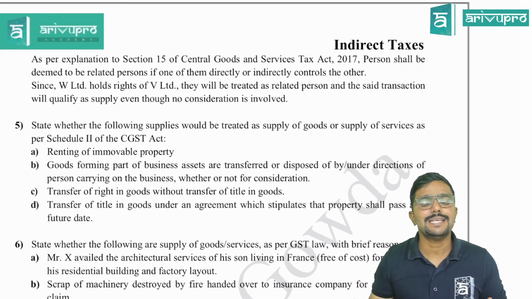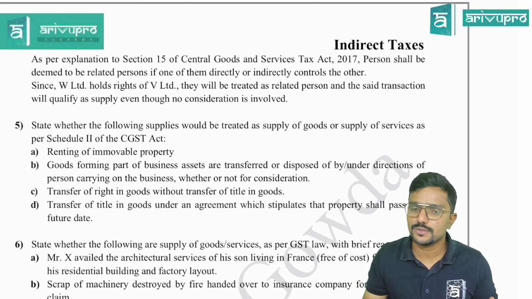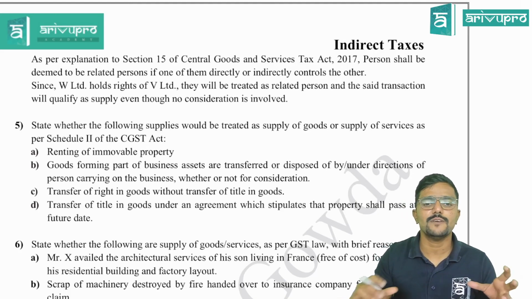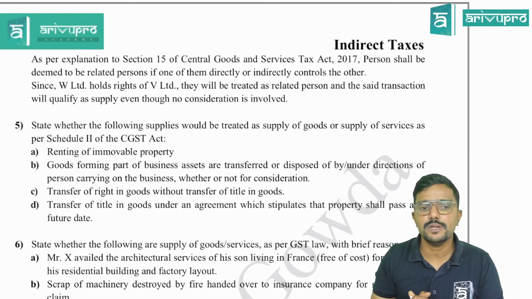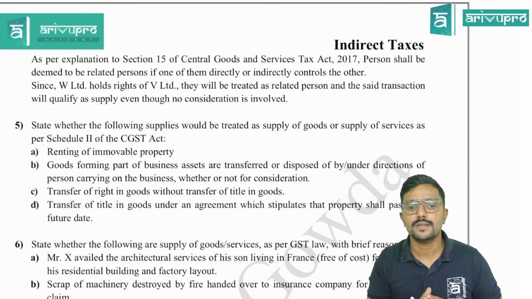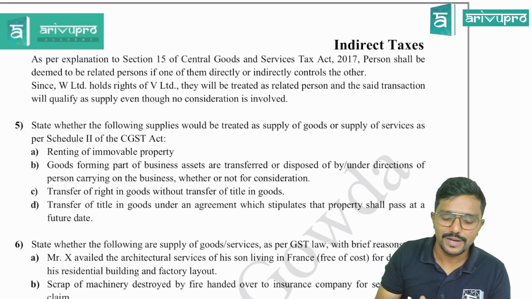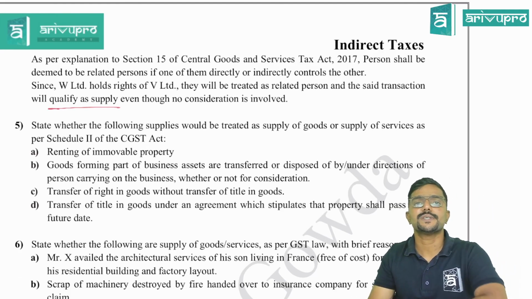Next, as per explanation to section 15 of Central Goods and Service Tax Act 2017, persons shall be deemed to be related persons if one of them directly or indirectly controls the other. Since W Limited holds rights of V Limited, they will be treated as related persons and the said transaction will qualify as supply even though no consideration is involved.